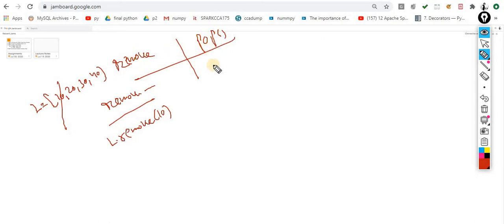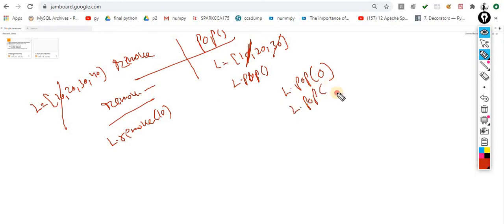Again, the method name is called pop. Whenever you run L dot pop, it will remove the last item. And another usage of this pop is L dot pop of 0, so 0 means the index of 0. L dot pop of 1, the 1 means the index of 1. So it can be used in two ways. One is without arguments, and another is where you pass an argument, which is basically called the index. So this is the way to use remove and pop.